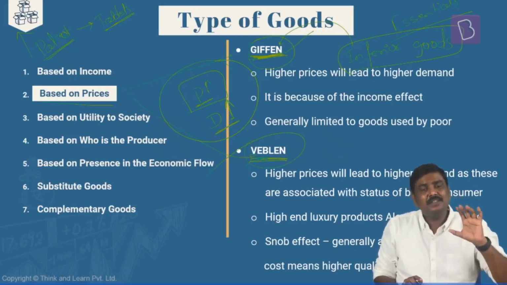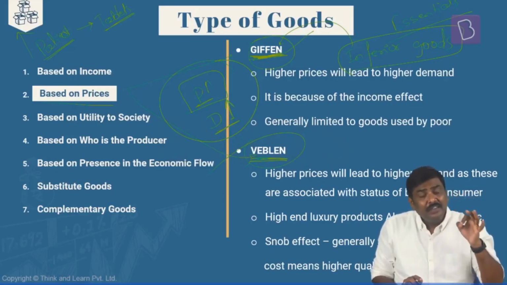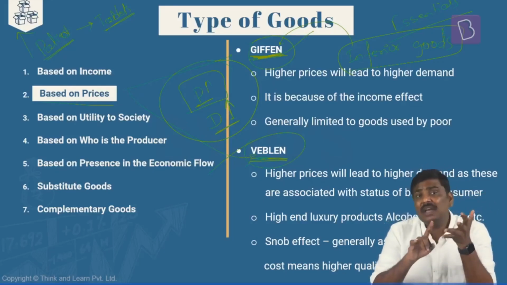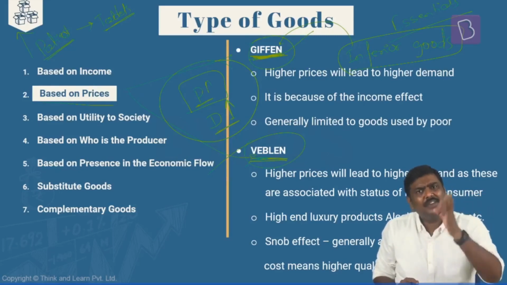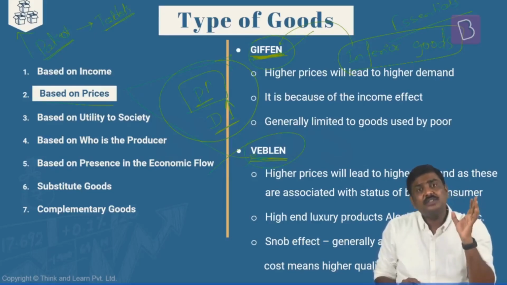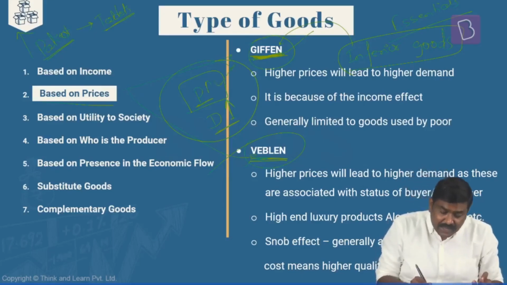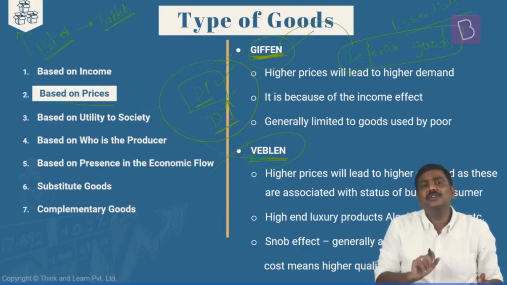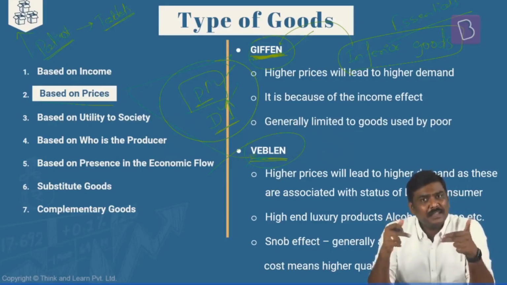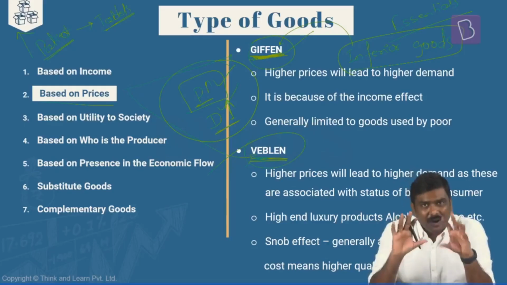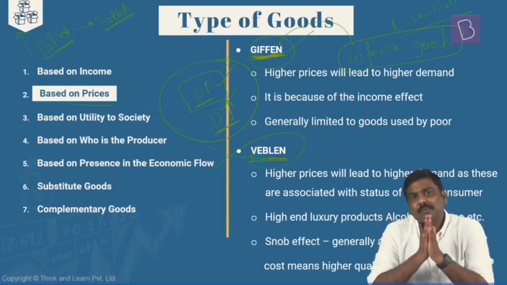Why does this happen? I'll explain this. Earlier, in the context of inferior goods, we connected income and demand. Now, in the context of Giffen goods, which are nothing but a type of inferior goods, we are connecting price and demand. Do not get confused. Now, the question is, sir, why is that? With the rise in price, demand is also increasing. To understand this, let me take a very simple example.